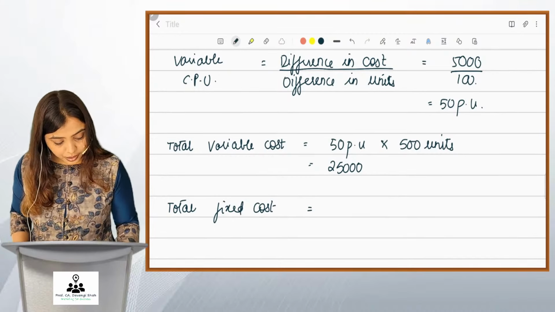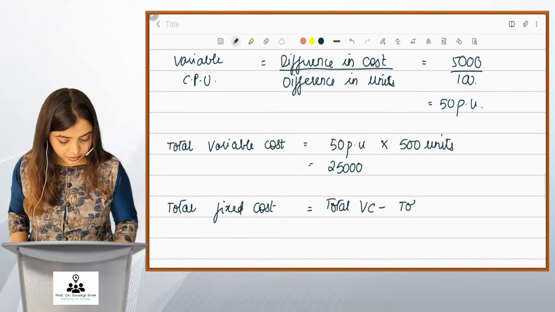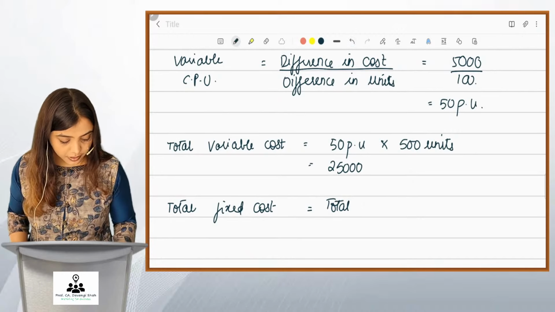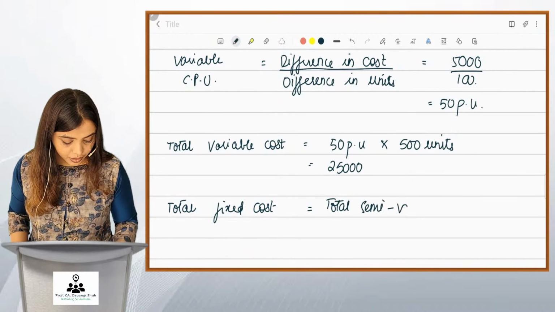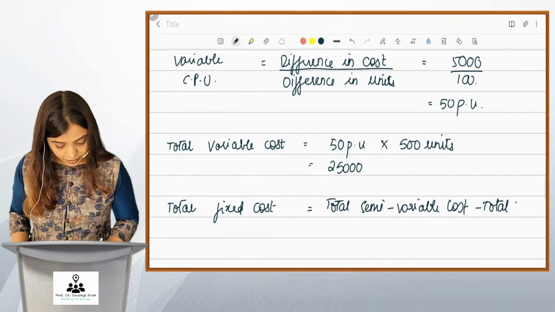Friends, it would be your total semi-variable cost minus total variable cost.